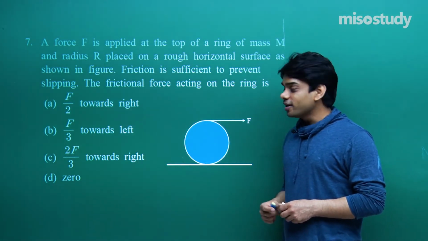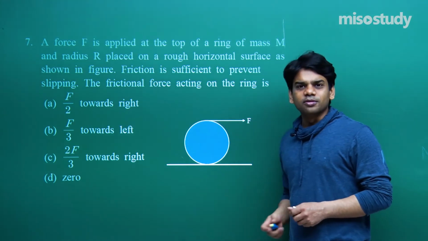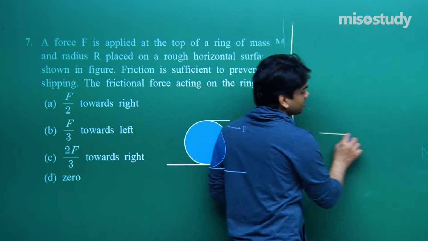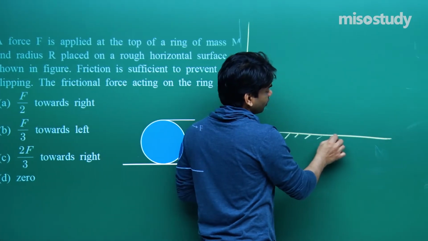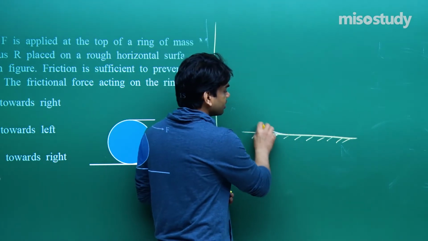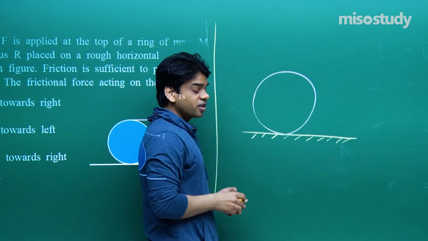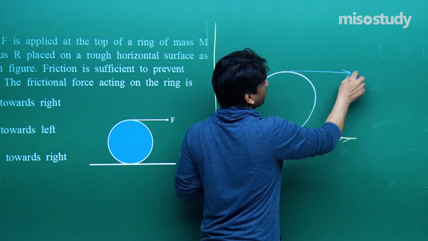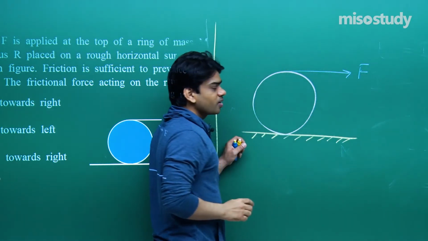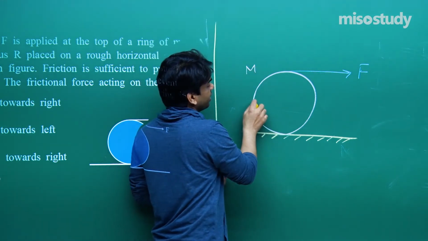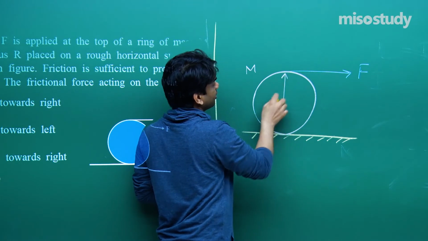See here how I'm going to explain. And it's a case of rolling motion because it's not slipping. And I have told you all about how to frame equations in the case of rolling motion. Surface, this is the ring as per the given scenario. And let me tell you, this is the force that you have applied here, force F. Mass m, radius r. This is the mass m, its radius is given as r.